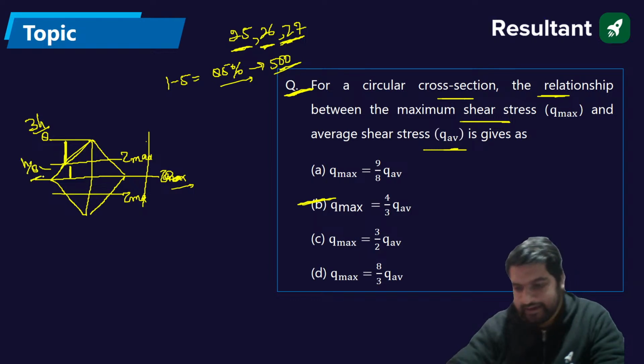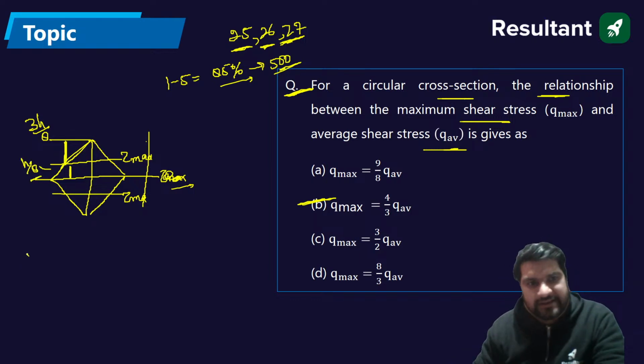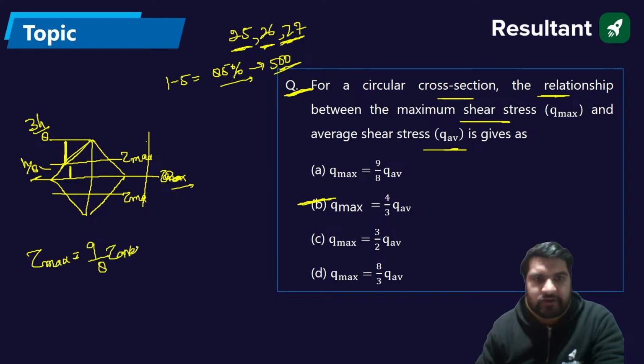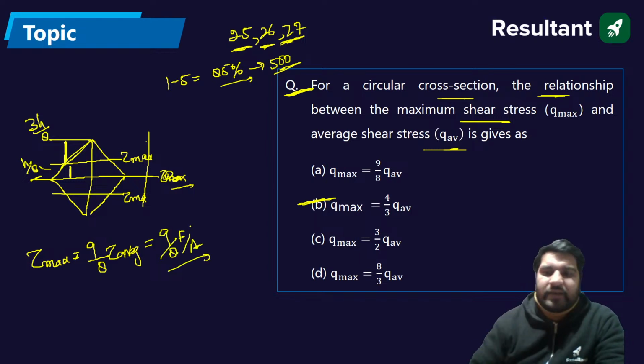Absolutely correct. And the tau maximum is also 9 by 8 of tau average. You know how tau average is calculated: force by area.